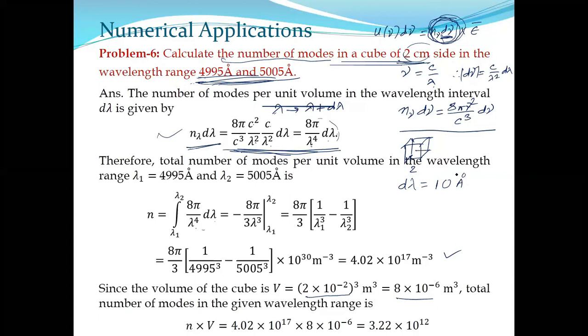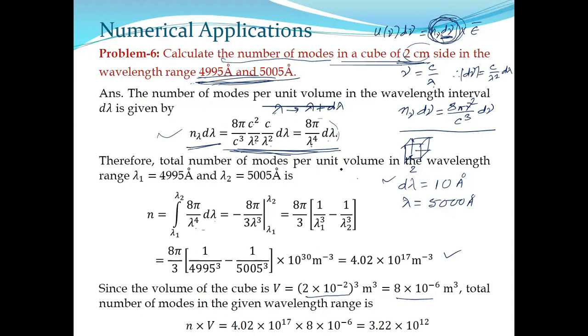Now, what is the average wavelength? Add them and divide by 2, or without doing that, you can write it as 5000 angstrom. Now note it down that d lambda is very, very small with respect to lambda. In that case, you can avoid integration. So you will find out d lambda, that means the change in wavelength, from the given range.